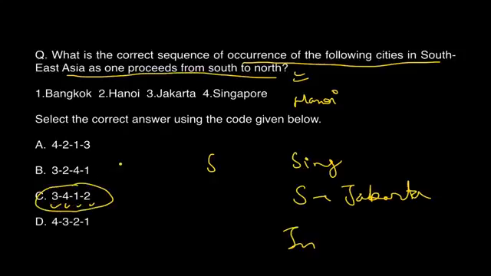But people may confuse between Bangkok and Hanoi, but not in anything else. So obviously answer automatically becomes C because 3 comes after 4. Can you see only 3 after 4 in this option? Obviously you know that 2 cannot come first, so 3 has to come after 4, so answer is C. So even if you know partial answer, you will get the complete answer just by elimination method.